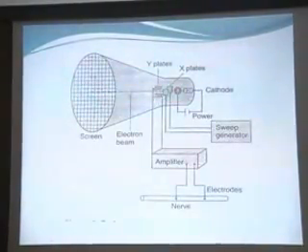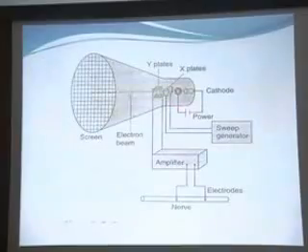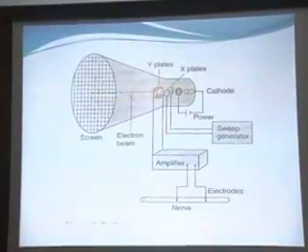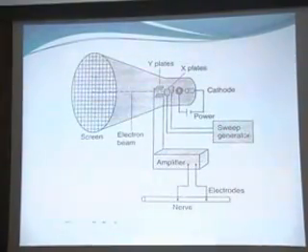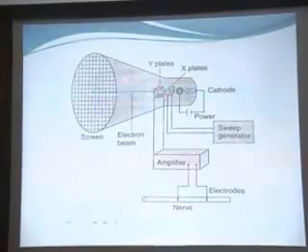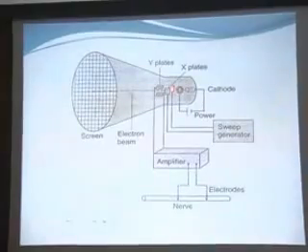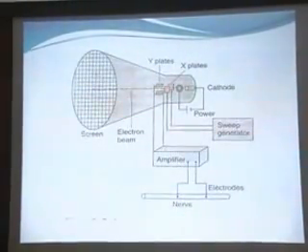On either side of the beam there is an arrangement of X plates, and these plates are attached to a sweep generator which generates a sawtooth type of voltage. The beam is negatively charged, so the negative plate repels it while the positive plate attracts it.